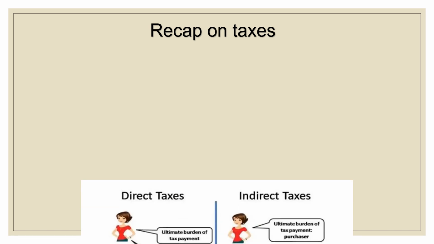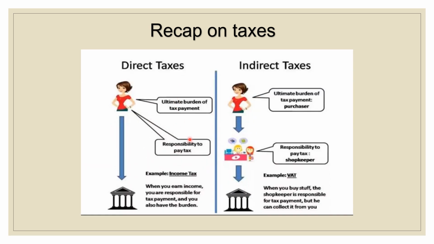Recap on taxes. Direct taxes, the ultimate burden of tax payment. Responsibility to pay tax. For example, income tax. When you earn an income, you are responsible for tax payment, and you also have the burden. Indirect taxes. Ultimate burden of tax payment is the purchaser. Responsibility to pay tax, the shopkeeper. For example, VAT, value added tax. When you buy stuff, the shopkeeper is responsible for tax payment, and he can collect it from you.